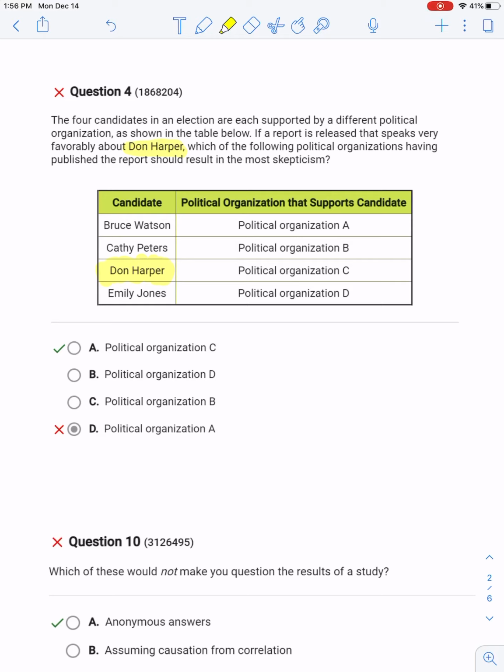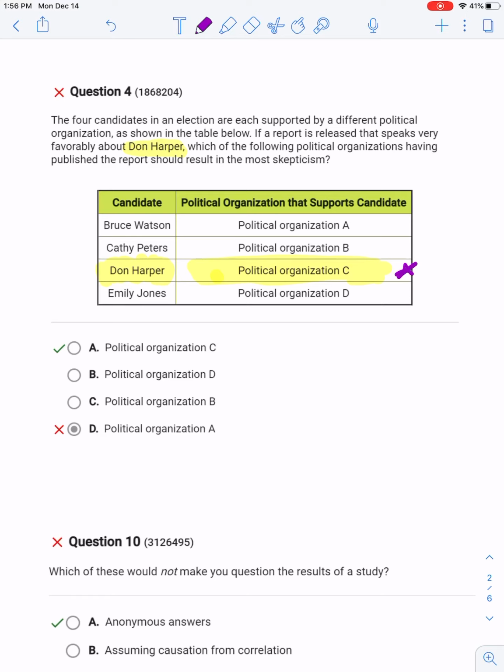So if you look at this table, it says that Don Harper is supported by political organization C. So if political organization C puts out a study or a report that speaks very favorably about him, of course they're going to, because they're in support of him.